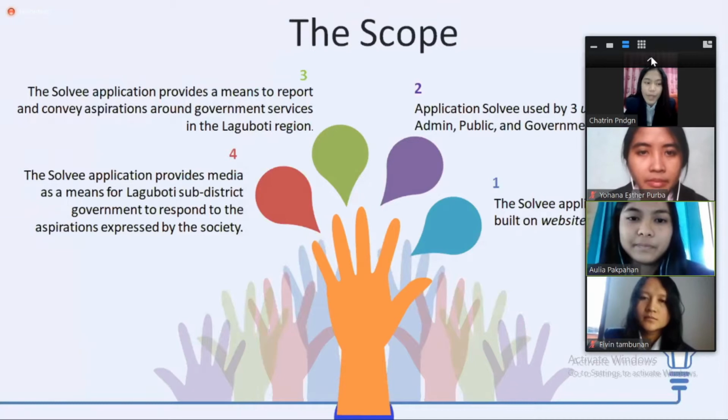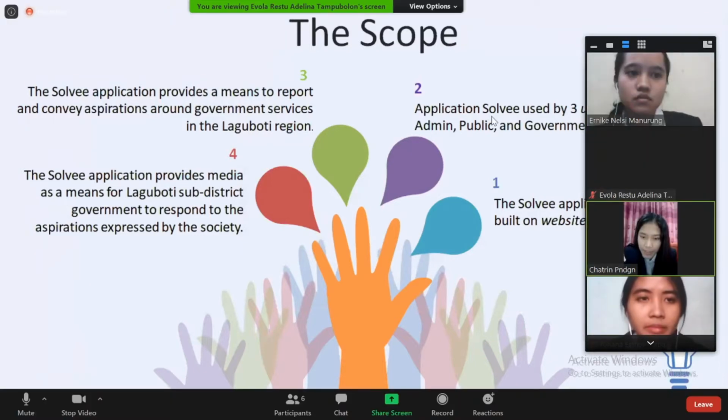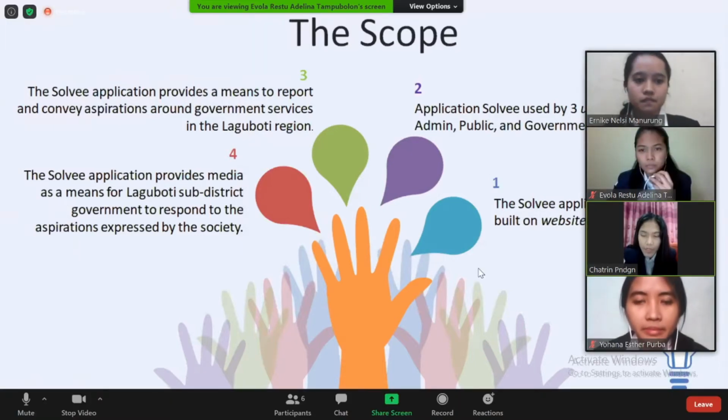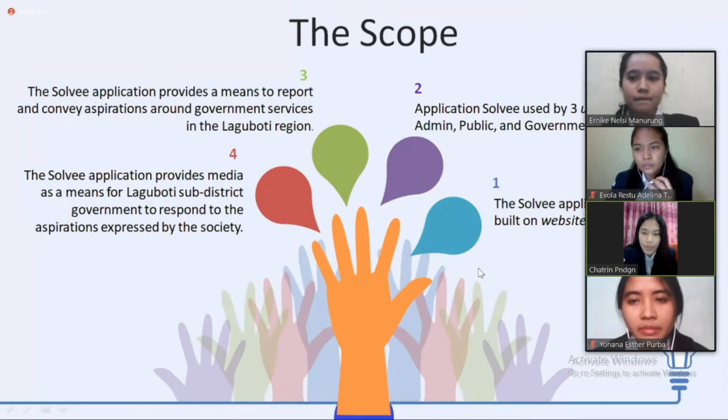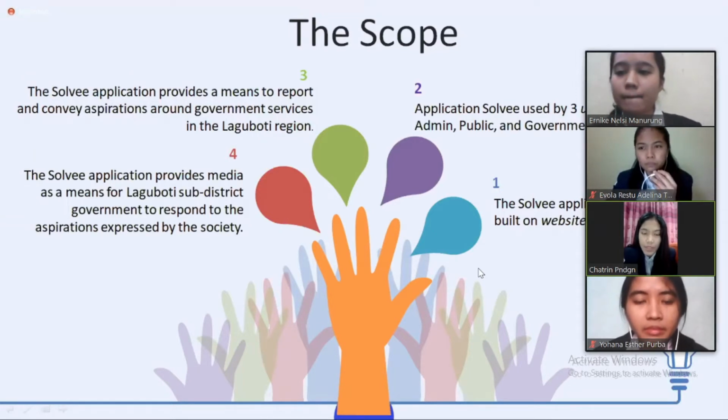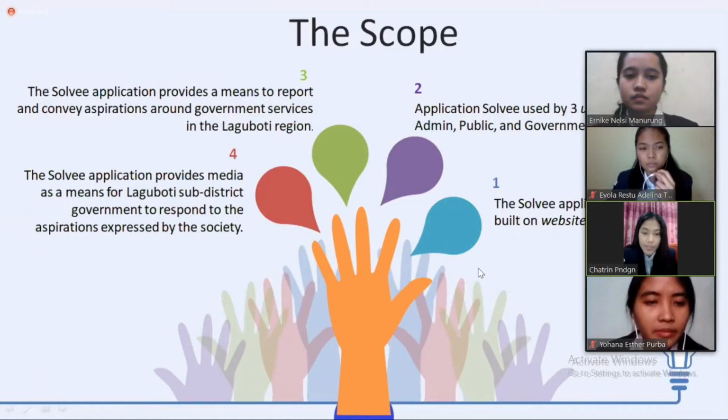The scope. There are four scopes of the Solvee application. The first, the Solvee application was built on a website platform. Second, the Solvee application is used by three users, that is admin, public, and government. Third, the Solvee application provides a means to report and convey aspirations around government services in the Laguboti region. Fourth, the Solvee application provides media as a means for the Laguboti sub-district government to respond to the aspirations expressed by the society. Next.